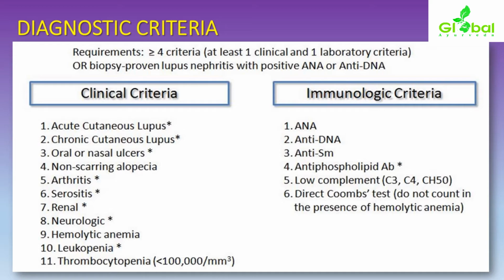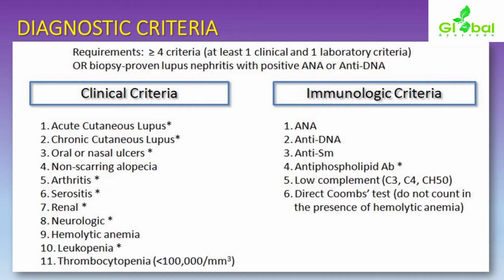At least one clinical and one laboratory criteria should be present in the patient, or biopsy proven lupus nephritis with a positive ANA or anti-DNA test.